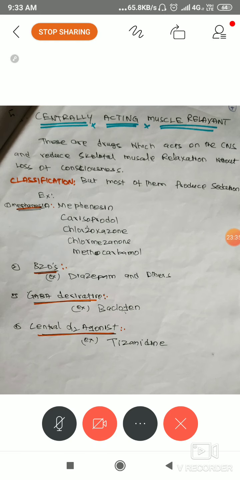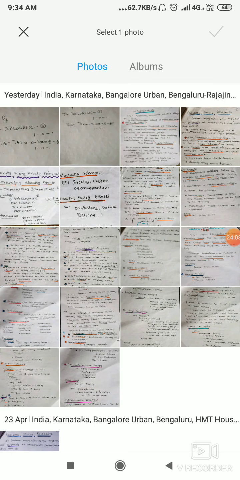Because of inflammation we get pain, so our NSAIDs, that is diclofenac, ibuprofen, nimesulide, will control the pain and inflammation. You can search on Google for diclofenac with tizanidine and you will get various brand names. With one tablet a day we get relief from severe back pain or joint pains. So it is not an NSAID, it is a muscle relaxant with NSAIDs, but the action is through the centrally acting muscle relaxant, meaning through the brain. Understood?